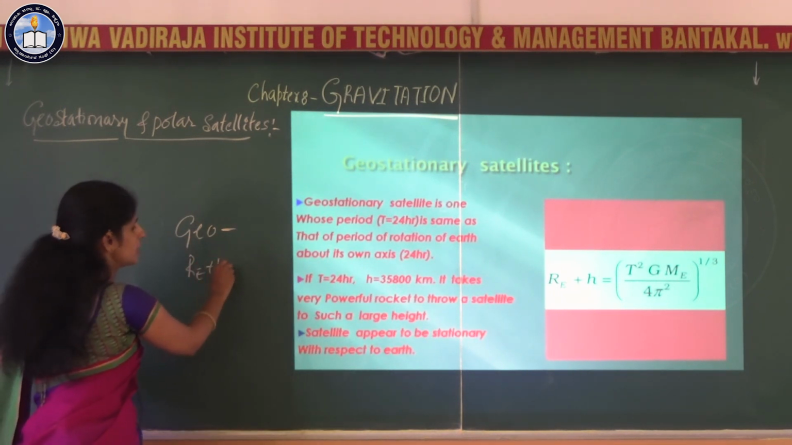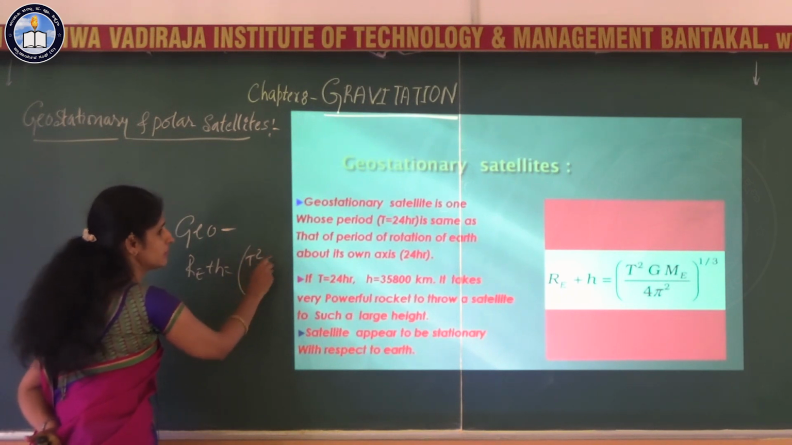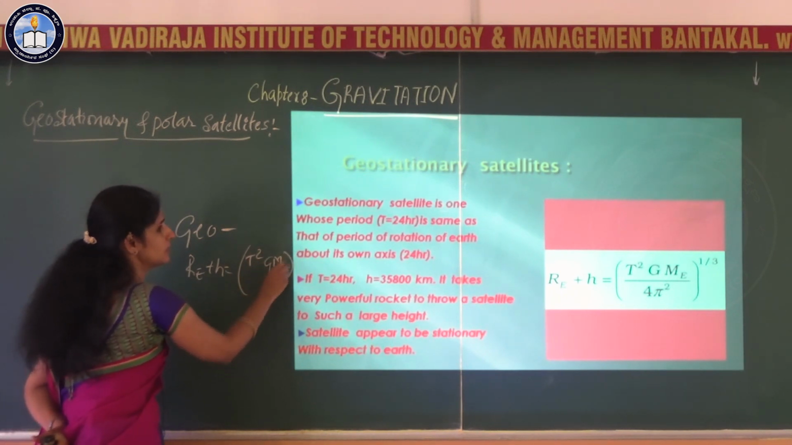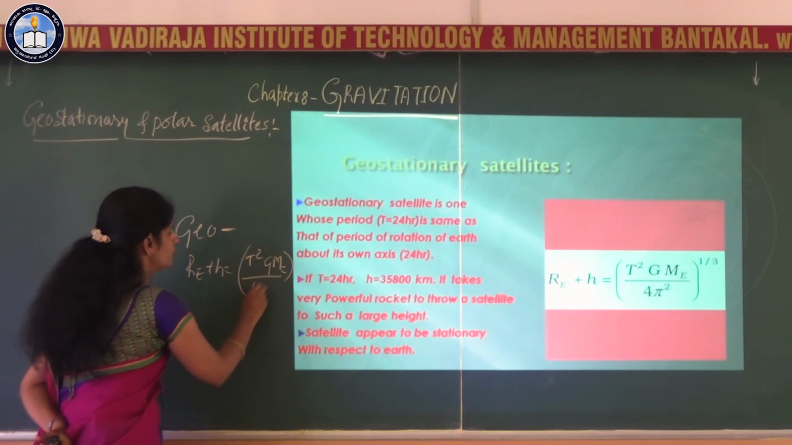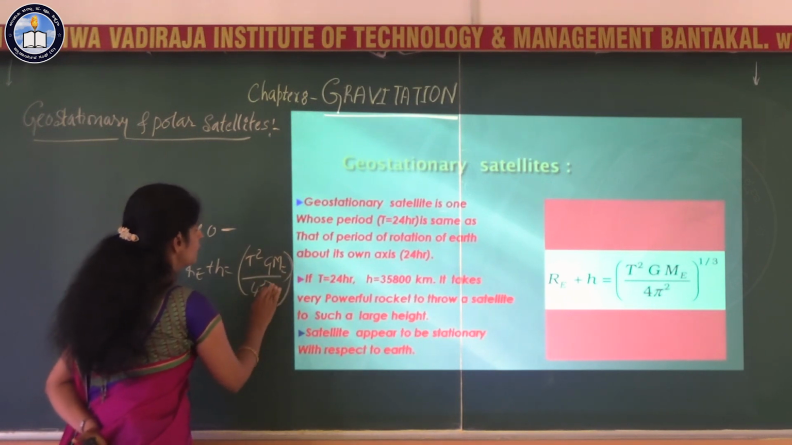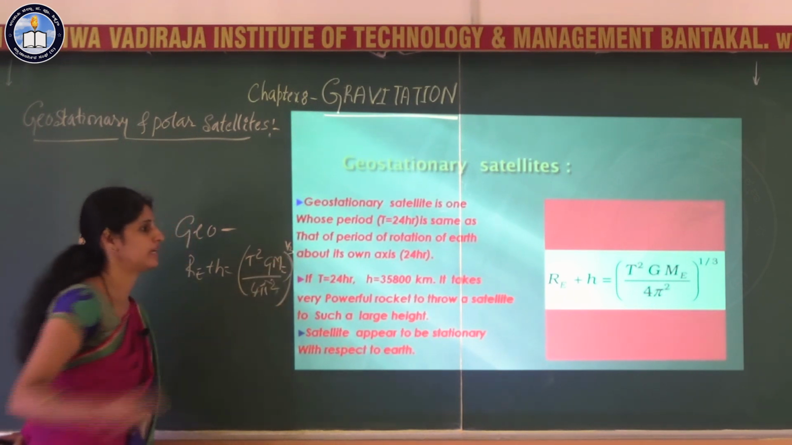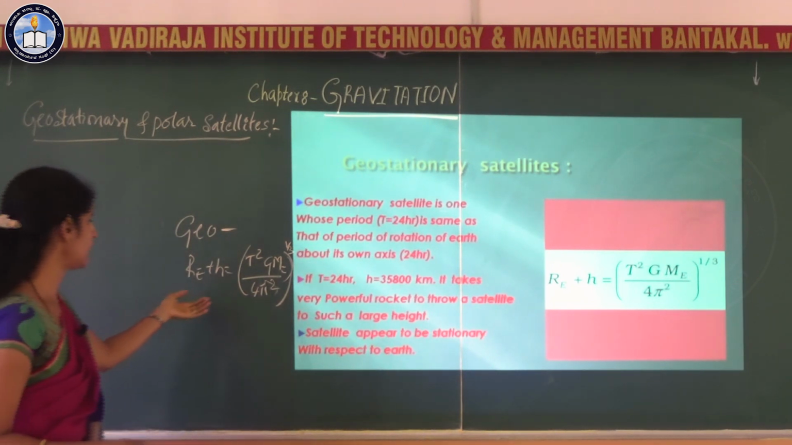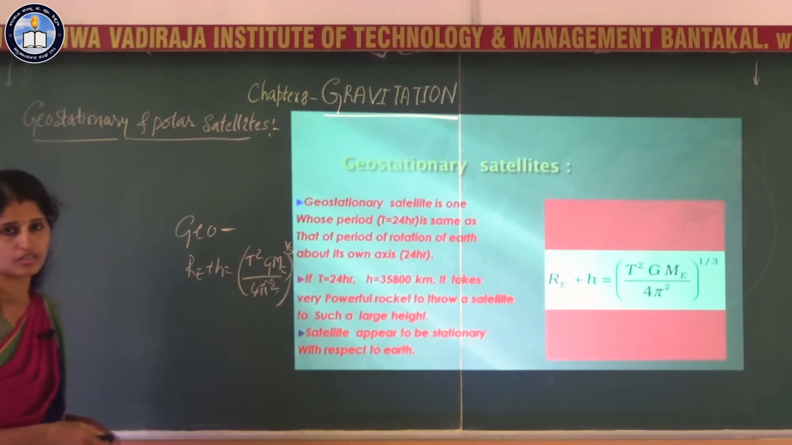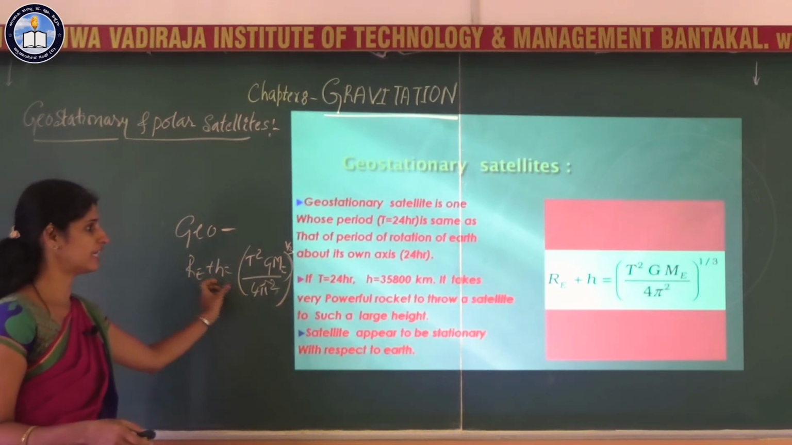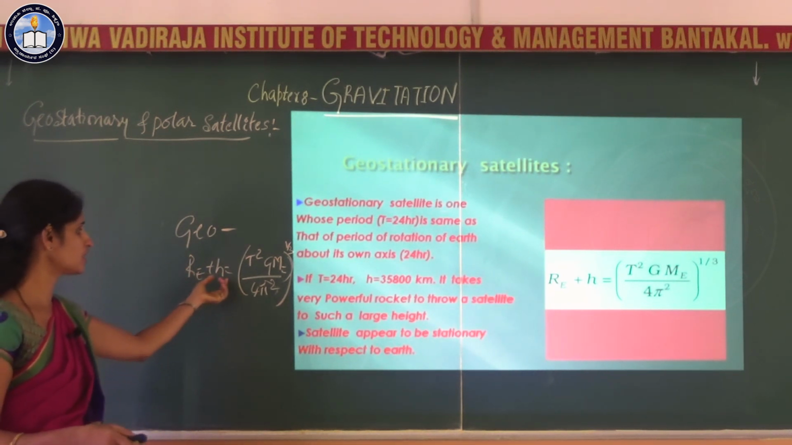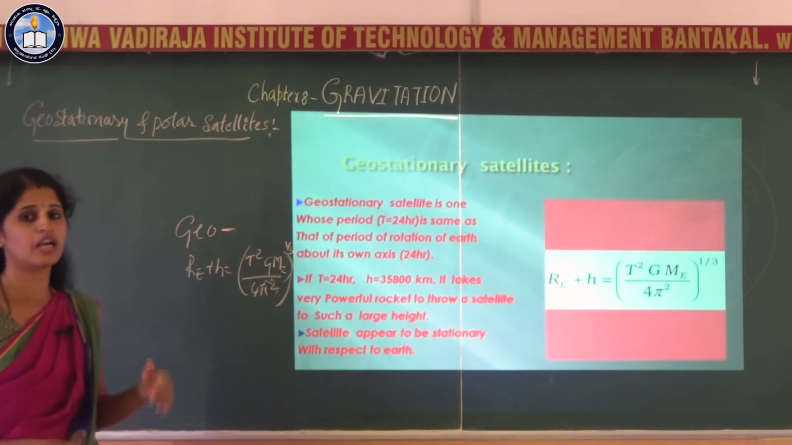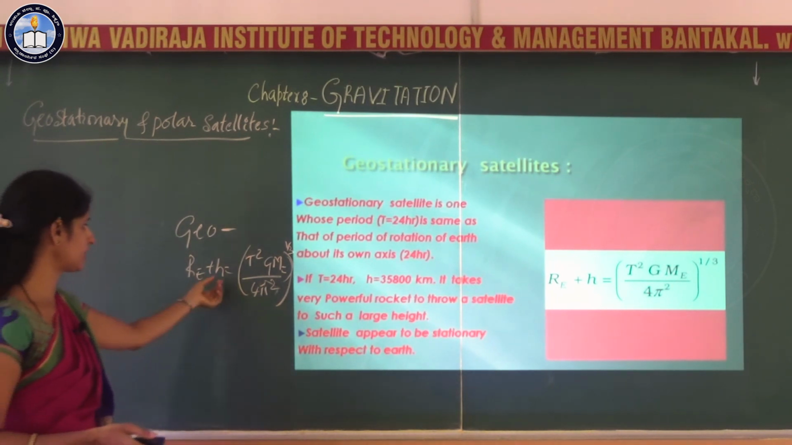Re plus H is equal to (T square GME divided by 4 pi square) to the power 1 by 3. With that relationship, you can calculate the height of that satellite. So, in which height you have to place that satellite above the surface of Earth, H can be calculated.